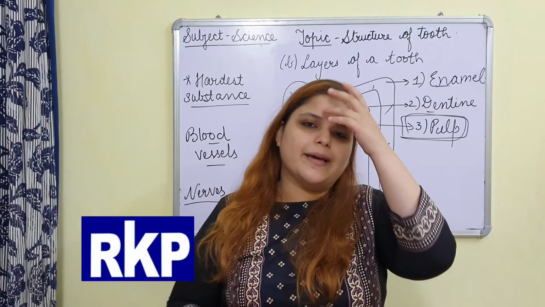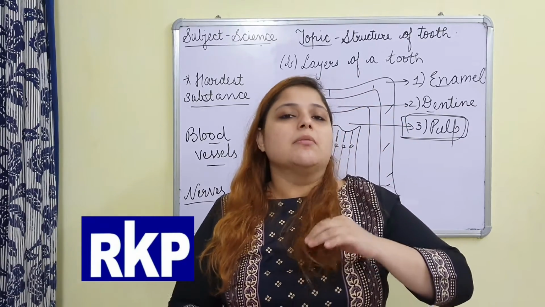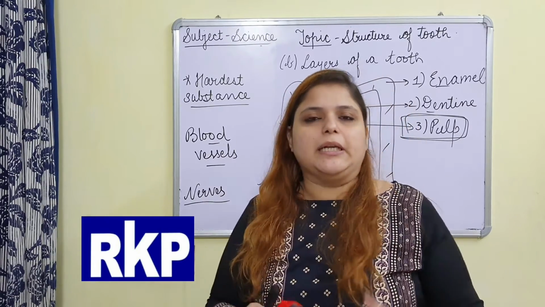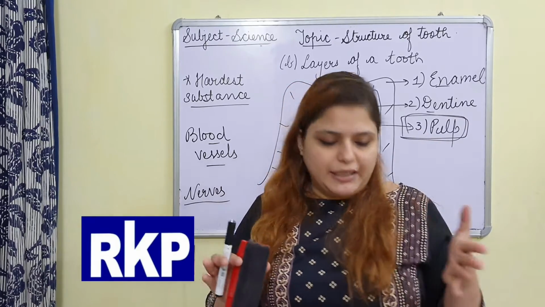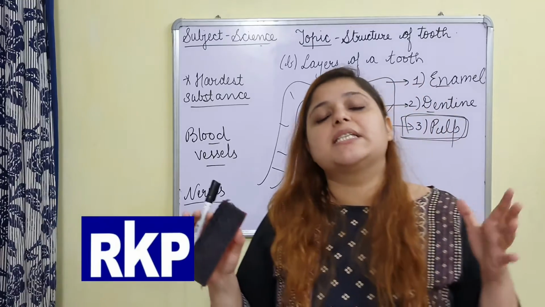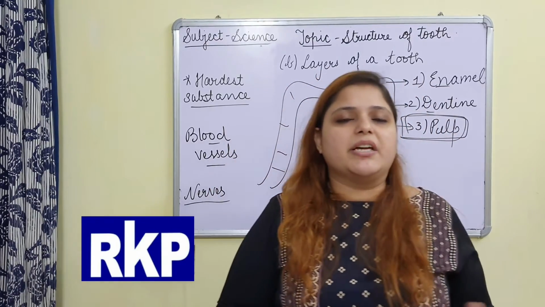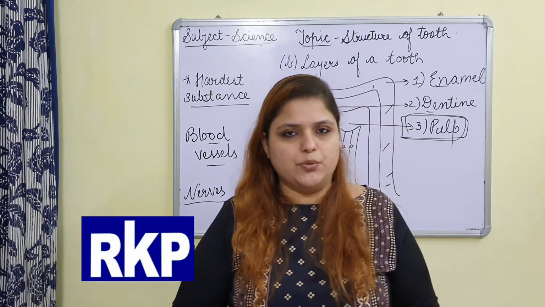You have to draw the diagram, and if you are not able to draw it by yourself, you have to draw separately, parts of tooth separately, layers of tooth separately. And if you need any help, the diagram is given on page number 62. What it is, where it is given? Page number 62. Clear?